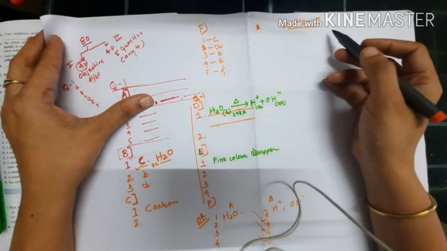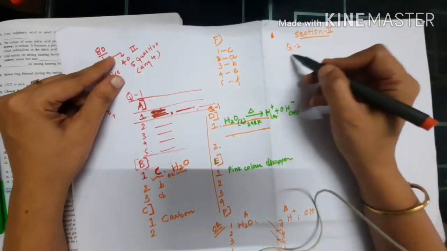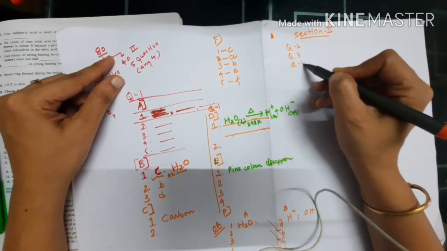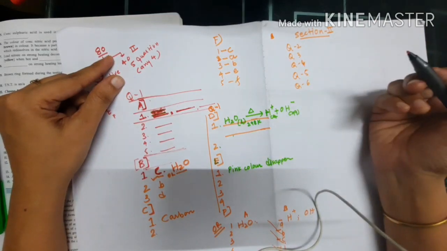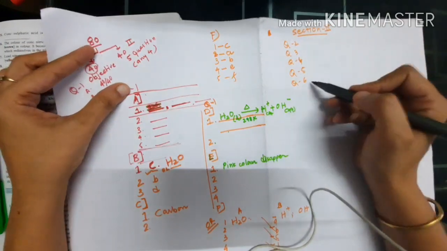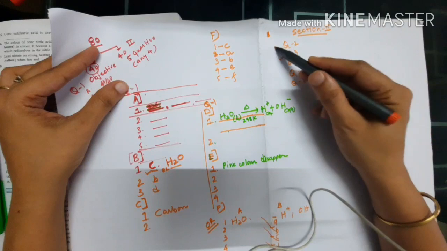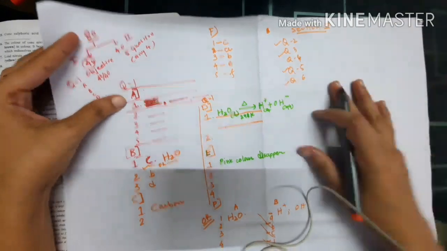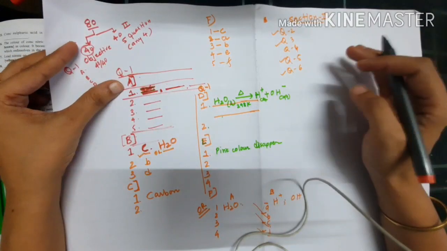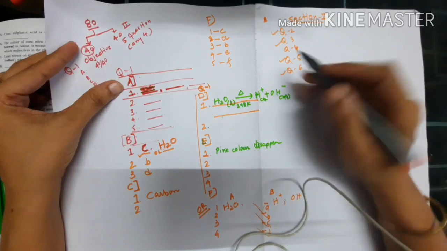In this section, the questions start from question number 2, because question number 1 was asked earlier. So questions 2, 3, 4, 5, 6, like this. There are options, so you choose. Suppose you want to write question numbers 2, 3, 5 and 6, and you do not want to write the others. You can start from any question. It doesn't matter that you have to start from the second; if you want to start from 6, write 6.